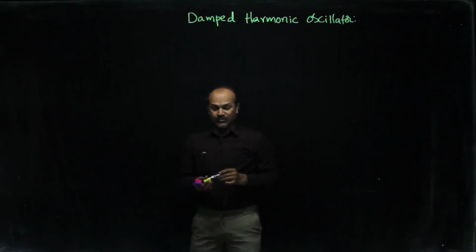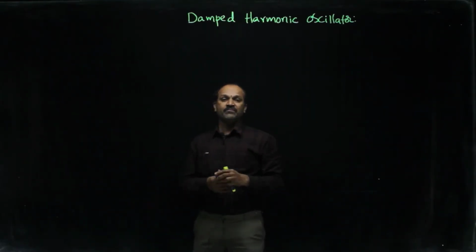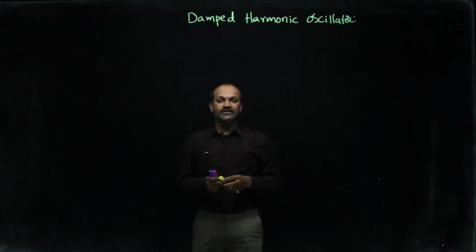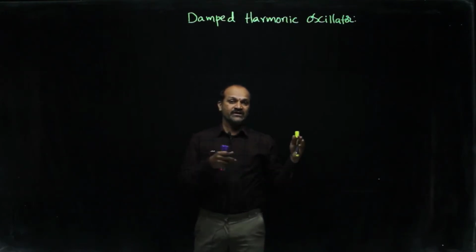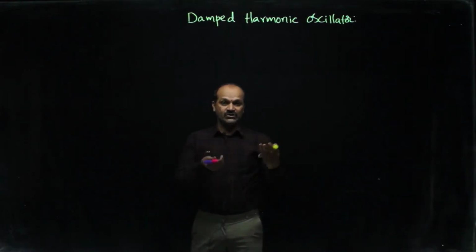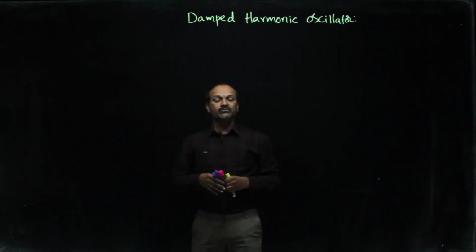So, in the damped harmonic oscillator, in the previous videos we first saw the simple harmonic oscillator, its harmonic oscillations, periodic to-and-fro oscillations, where the restoring force acting on a particle is directly proportional to displacement and acts towards its mean position.